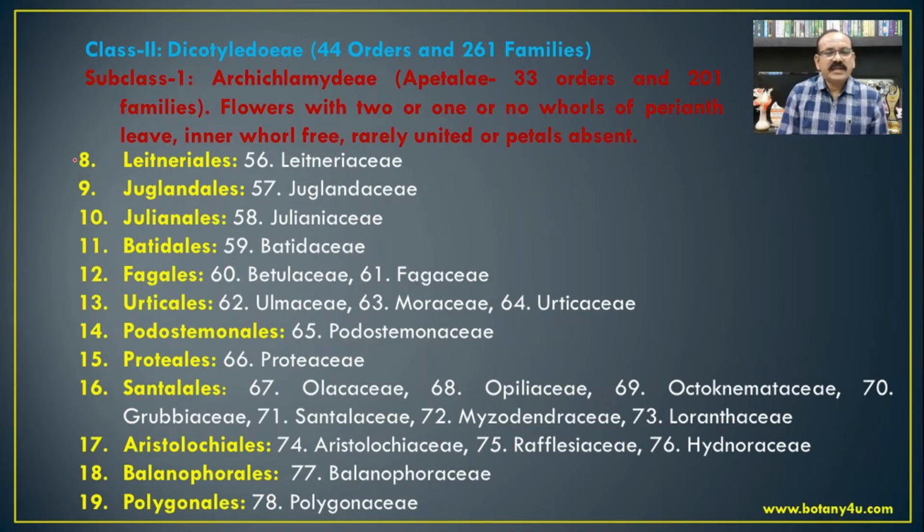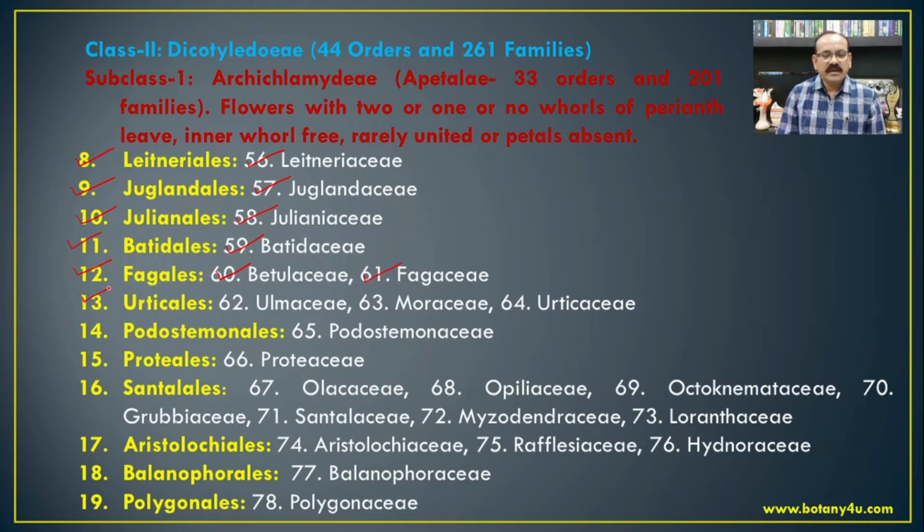The next one, that is the eighth order, is Leitneriales, which includes the family Leitneriaceae. Juglandales, family Juglandaceae. Julianiales includes the family Julianiaceae. Batidales includes the family Batidaceae. Fagales includes the families Betulaceae and Fagaceae.